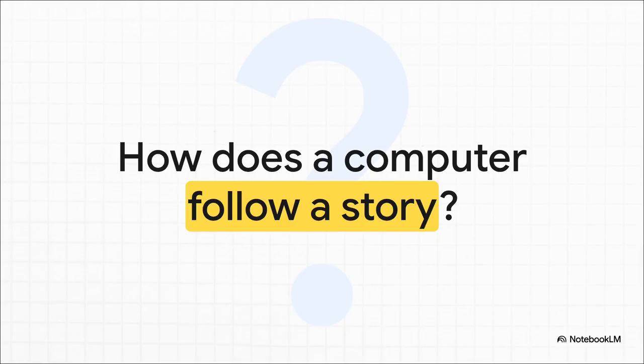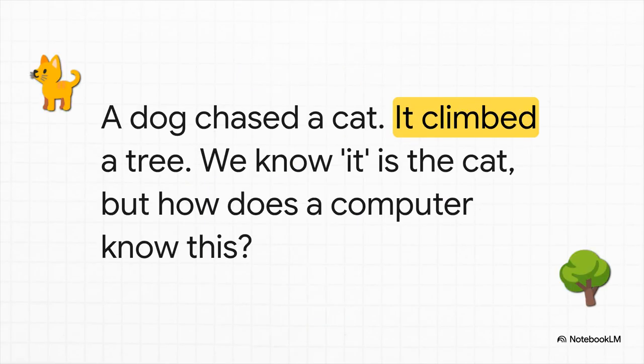So that's really the big question, isn't it? How does a computer follow a story? For you and me, it's just second nature. But for a machine, this is one of the toughest nuts to crack in all of artificial intelligence. How on earth does it connect the dots from one idea to the next? Look at this super simple example. A dog chased a cat.